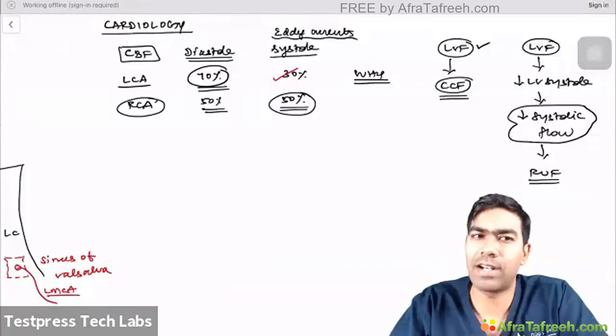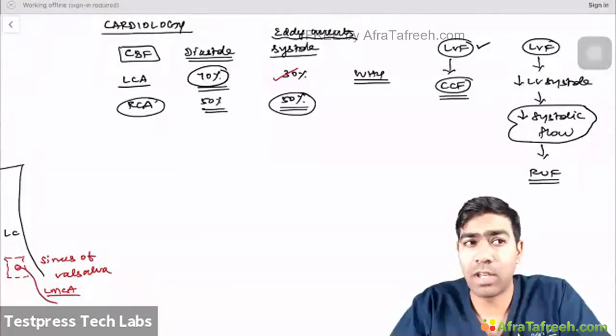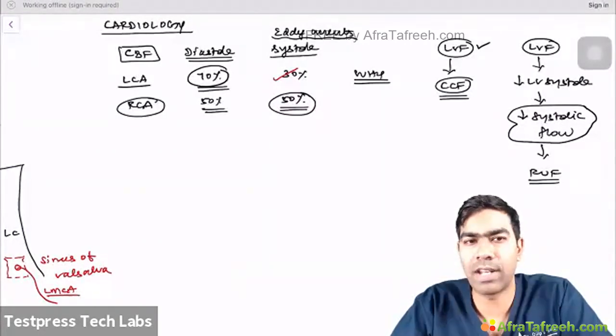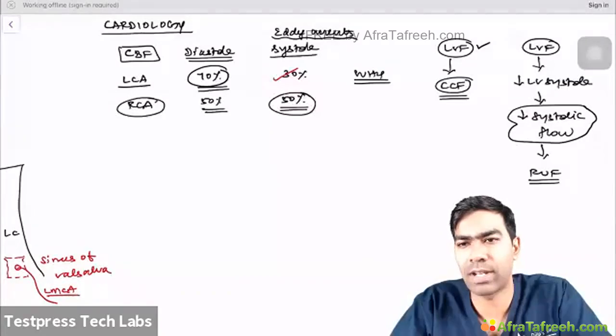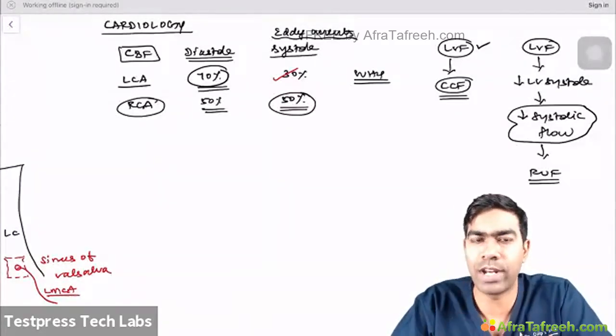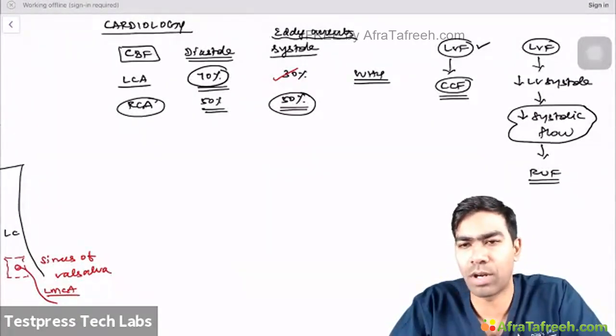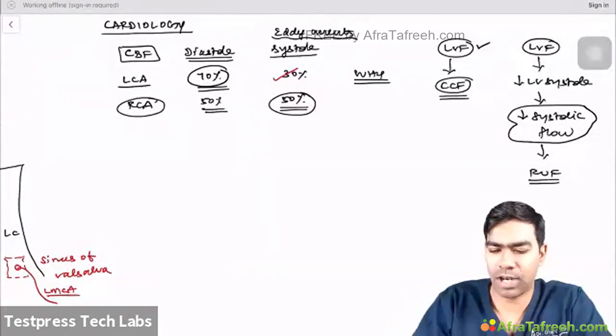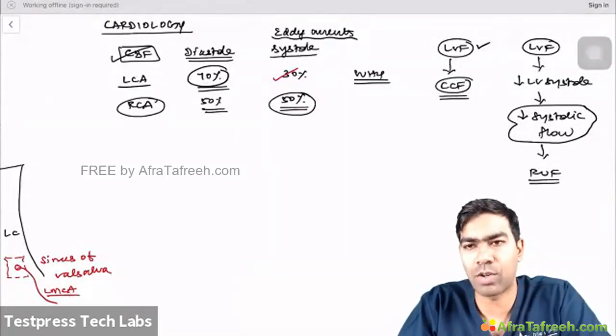So you can have an isolated right ventricular failure, but you cannot really have an isolated left ventricular failure for a longer time, unless it's a very acute and irreversible cause. You will not really have a left ventricular failure alone for a longer time, but you can have a right ventricular failure alone due to various other causes like pulmonary embolism or pulmonary hypertension, which is happening for a longer run. So there are a lot of applications with regards to our understanding of the coronary blood flow.